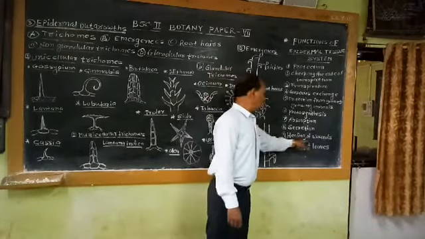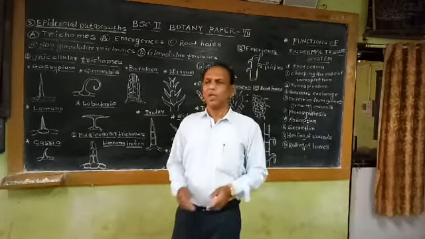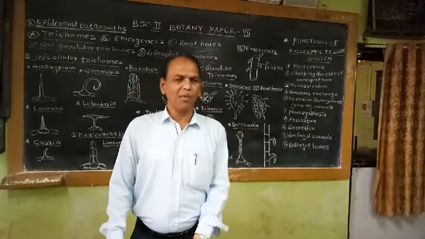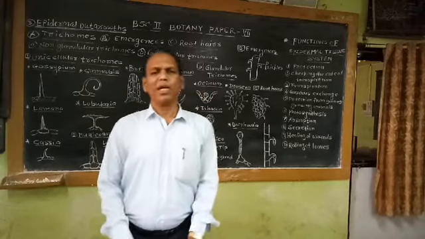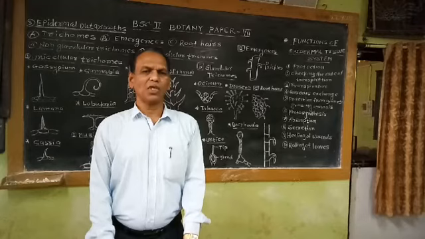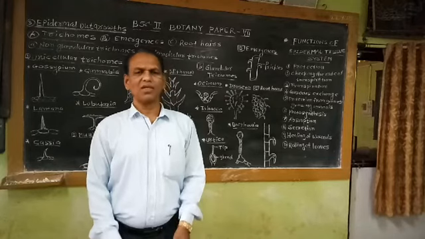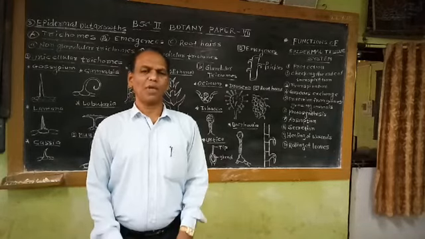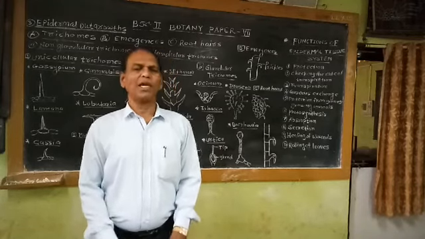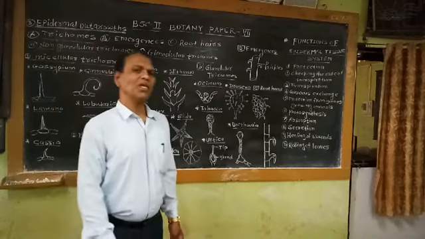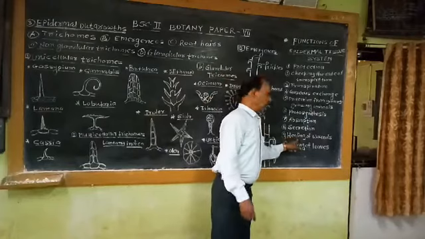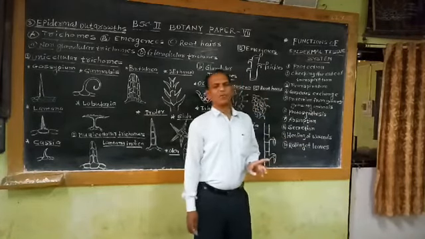The next function is healing of wounds. So any plant organ, it may be stem, leaf or branch, may get wounded due to natural forces like high wind velocity, there is breaking of branches, there is also the possibility of tearing of leaf lamina, as well as due to some grazing animals and human activities. Wound formation is a very common thing. If a wound forms in plants, the healing of the wound takes place naturally.